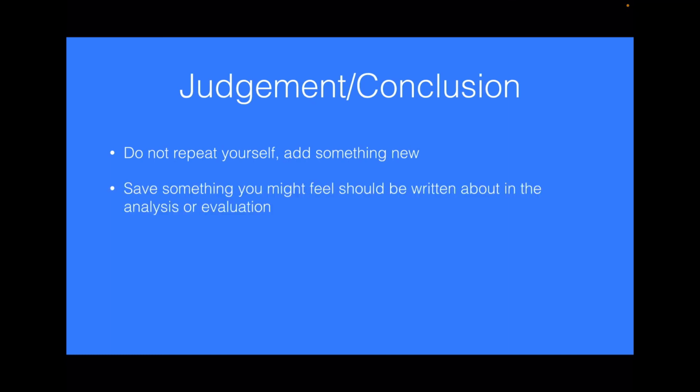And then finally, you need to think about your judgment. The judgment, sometimes called a conclusion, needs to add something new. So don't just do a summary of what you've already done. You need to add something new to your answer. You might think about saving something that you could have written about in the analysis or evaluation, and use that as a kind of overall judgment, weighing up that actually what's more important is not any of these things, but this final point I'm making.